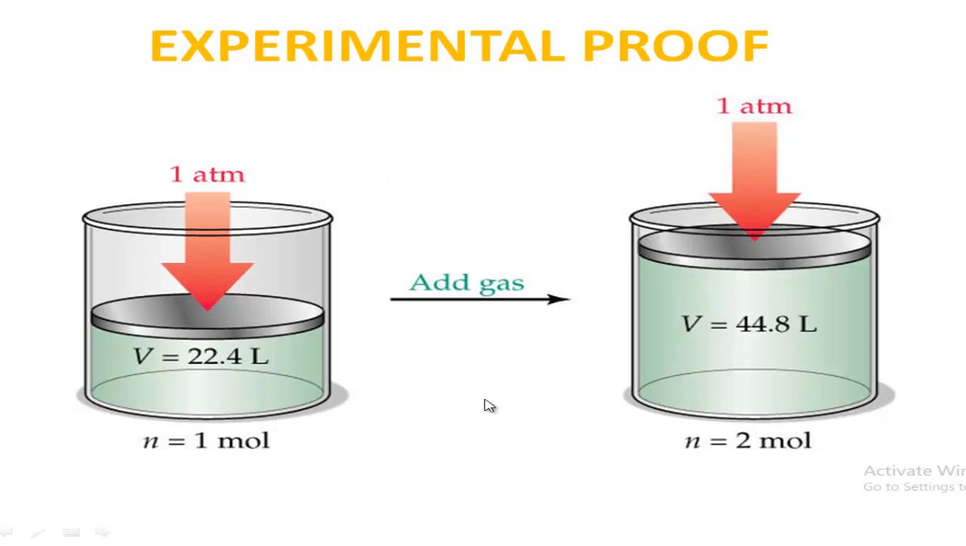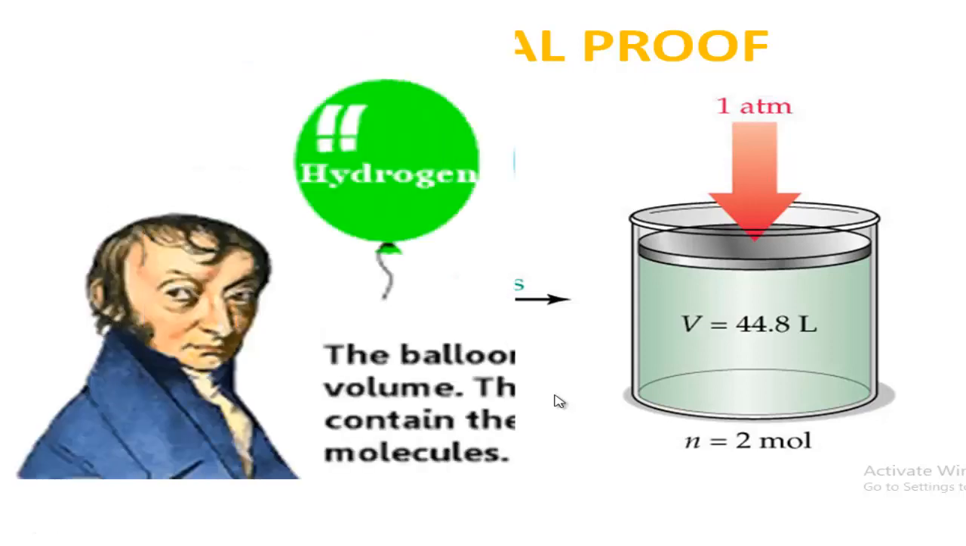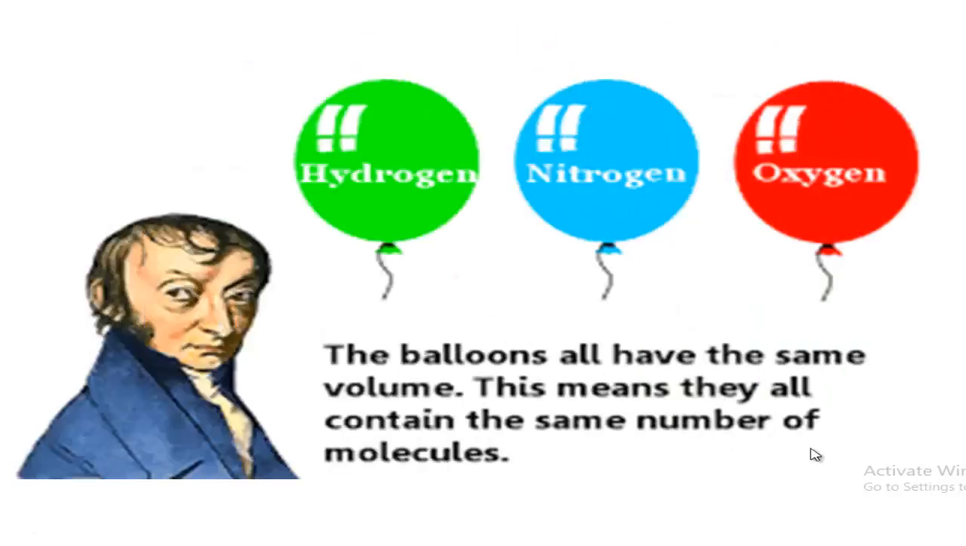That means volume is directly proportional to the number of moles of gas. Also, Avogadro said that the same volume of all gases contains the same number of molecules. That means here this is the hydrogen balloon, nitrogen balloon and oxygen balloon. The balloons all have the same volume. This means they contain the same number of molecules.